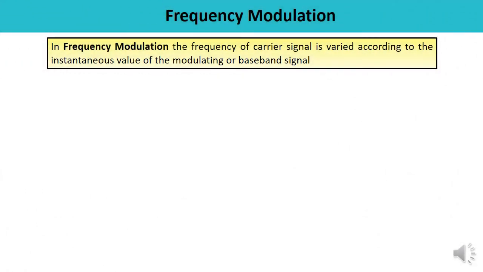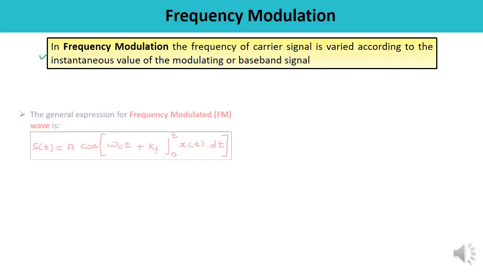Just to revise, what is frequency modulation? You can define frequency modulation as a modulation where the frequency of the carrier is varied according to the instantaneous value of the modulating signal or the baseband signal. It means here the frequency is varying while the amplitude is kept constant.